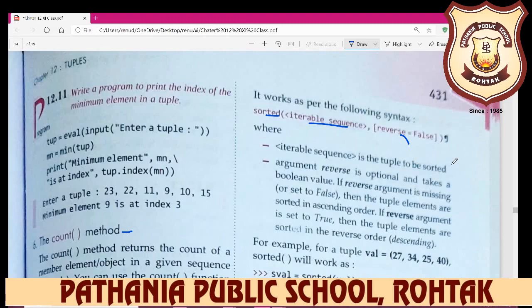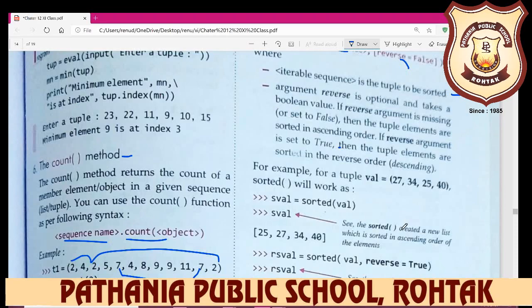The iterable sequence is the tuple to be sorted in ascending order. The argument reverse is optional and takes a boolean value. If the reverse argument is missing or set to false, then the tuple elements are sorted in ascending order. If the reverse argument is set to true, then the tuple elements are sorted in reverse order, in descending order.